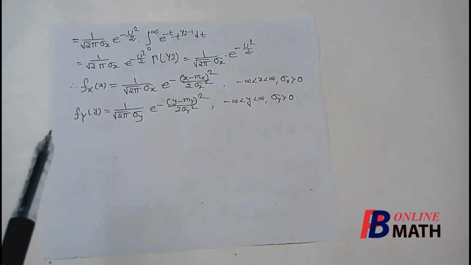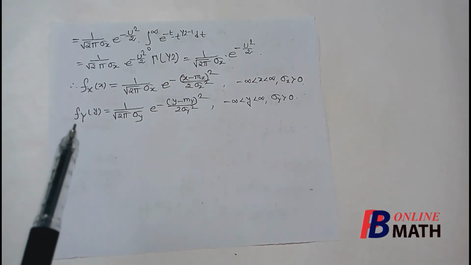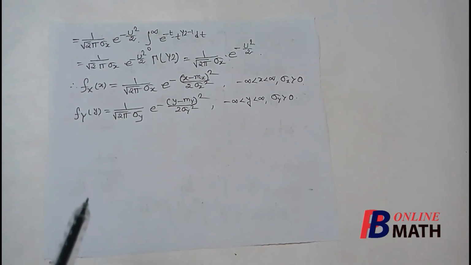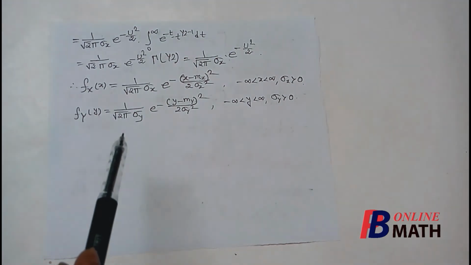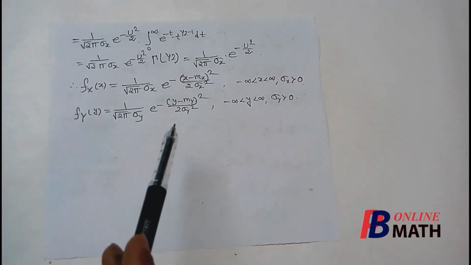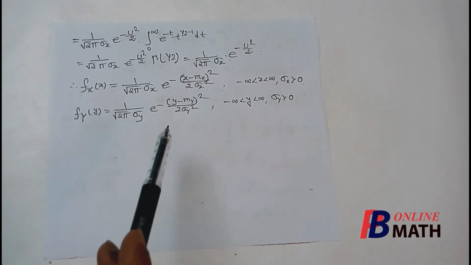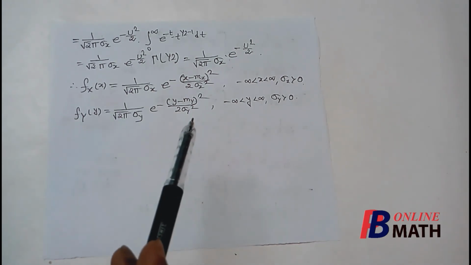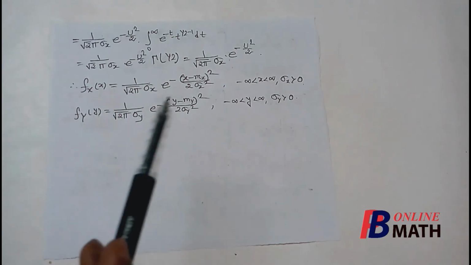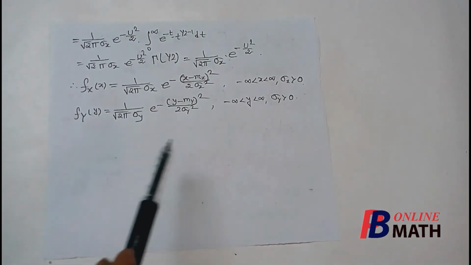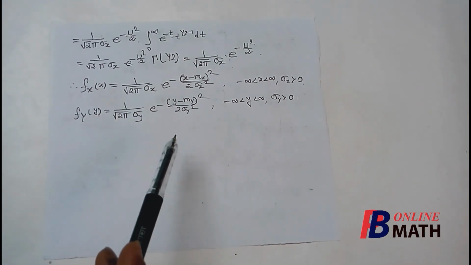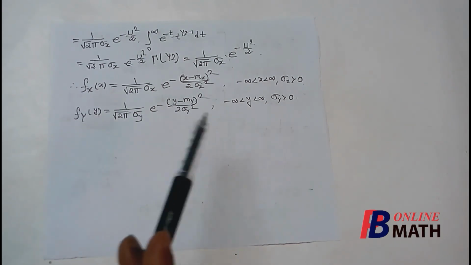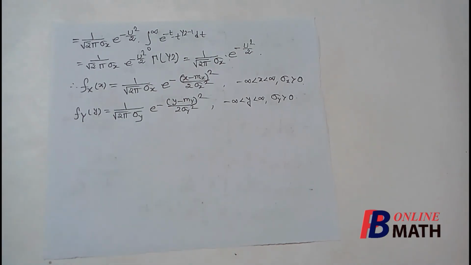Similarly, if we compute the marginal density function with respect to y, then we find that this is f_y(y) equal to 1 by root over 2 pi sigma y, e to the power minus (y minus my) whole square by 2 sigma y square. Using similar steps, we can easily find this function. Again, this is a one dimensional normal distribution with respect to y, where the mean is my and the variance is sigma y square. So these are the marginal distributions.